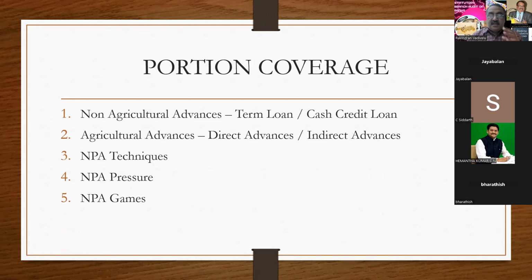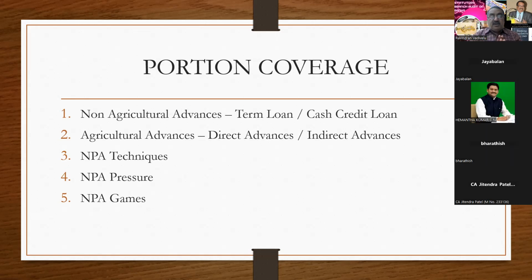The NPA game is nothing but the technique adopted by the bankers to hide the eyes of the chartered accountant to get the signature. There are various techniques I have noted in the NPA games. This I will share whenever I present the subject.